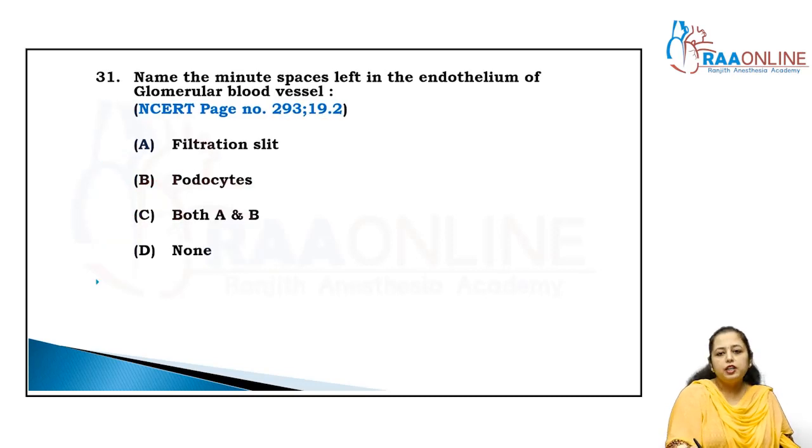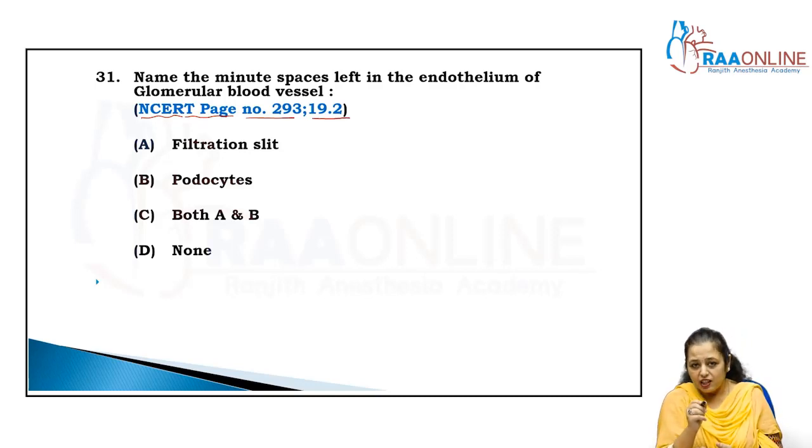Clear? Name the minute spaces left in the endothelium of the glomerular blood vessels. It is taken from page number 293 and 19.2. Mark it. What is the difference in the question? Listen, read it carefully.